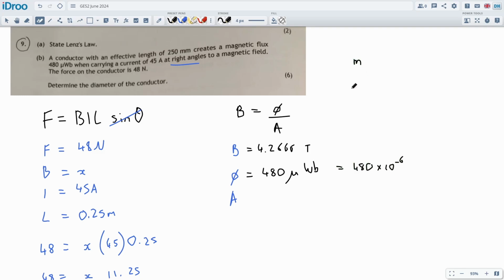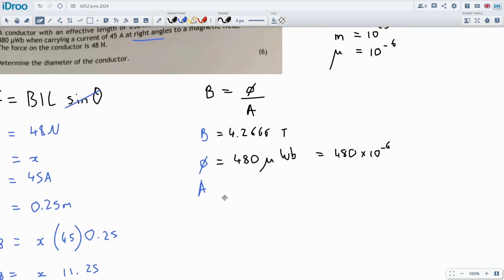We're using milli and micro for small things. Milli is usual, like millimeters, just fine. You're very used to seeing this one. And micro is just the next step down. And that's all we require for the course. Okay, so we want to get the area out of this, and then we're going to work that into diameter just afterwards, right, as a separate calculation.